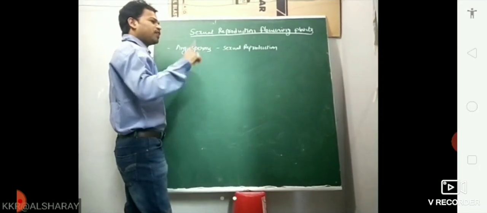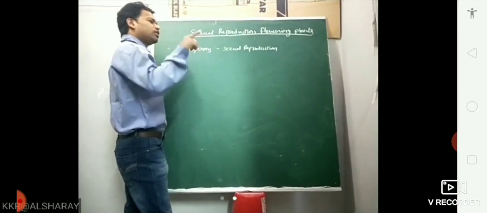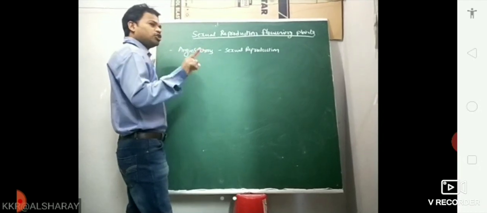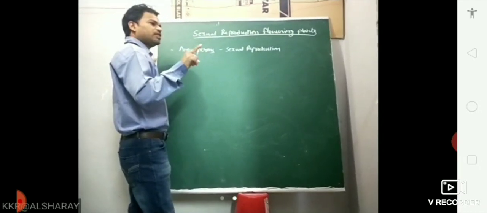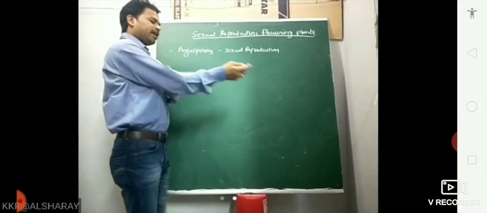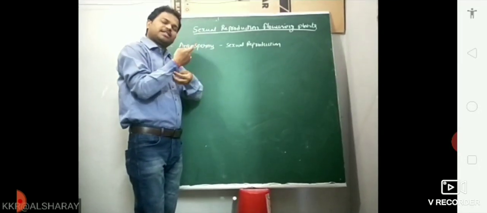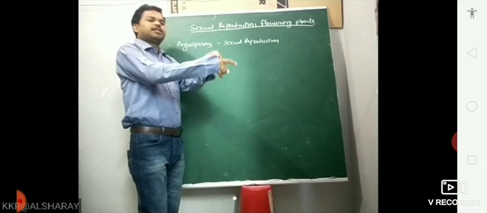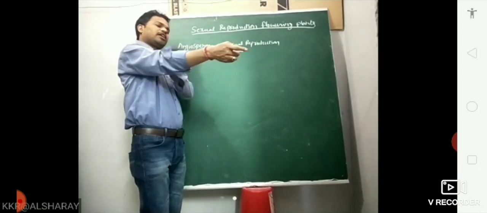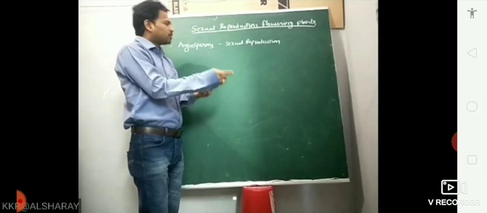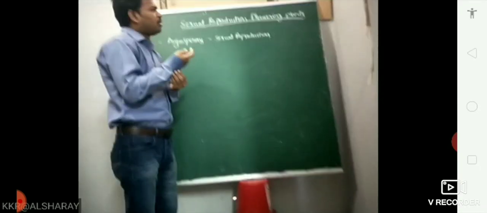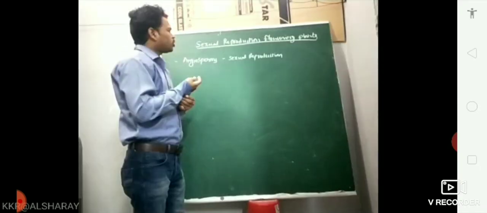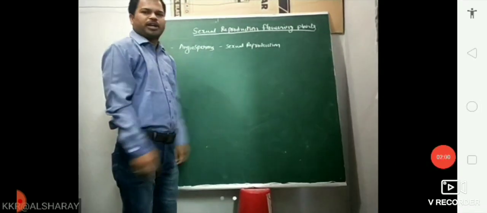So what is the difference between angiosperms and gymnosperms? Angiosperms have a seed coat present. For example, if you imagine this is a seed, if the seed coat is there, that is an angiosperm. If the seed coat is not there, that is a gymnosperm. We are discussing the flowering plants, so all angiosperms show sexual reproduction.